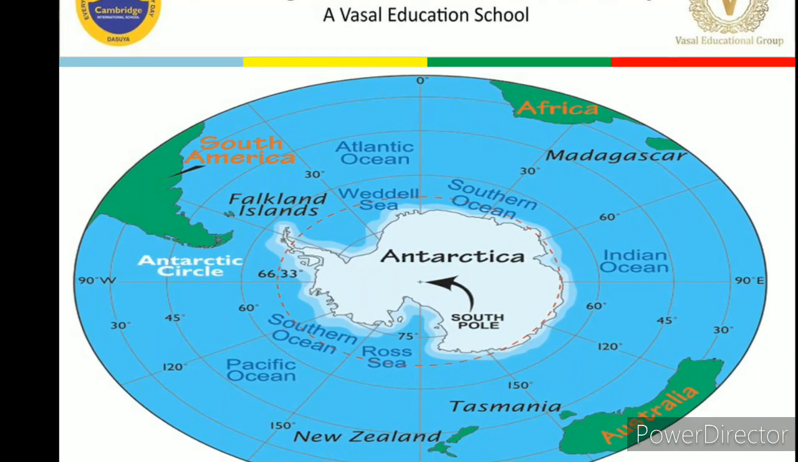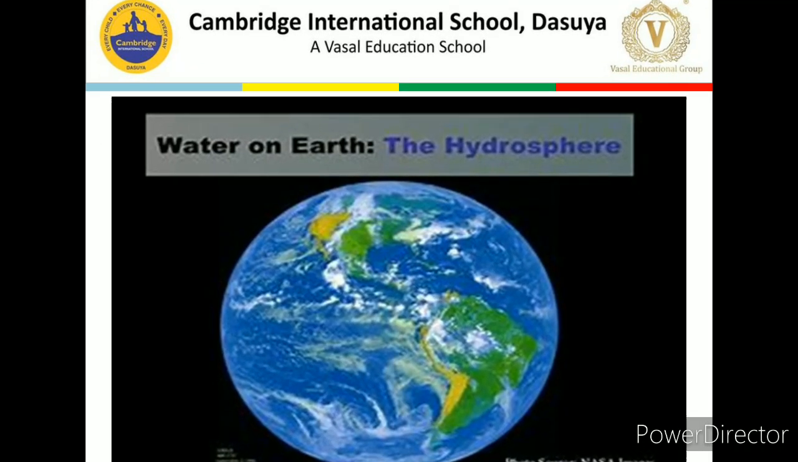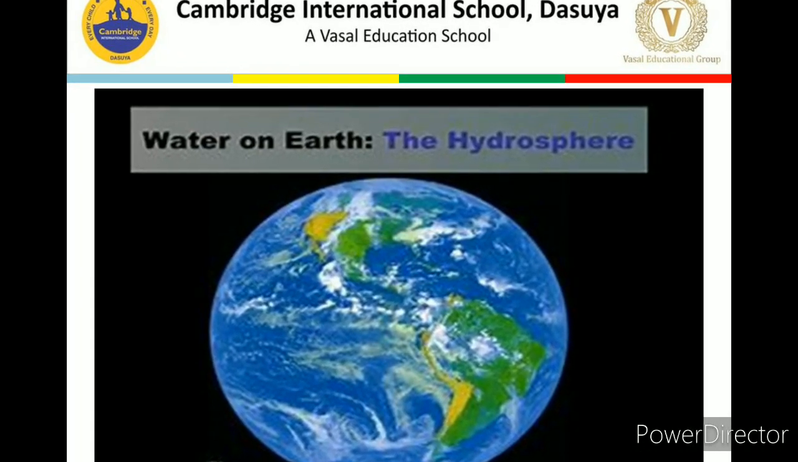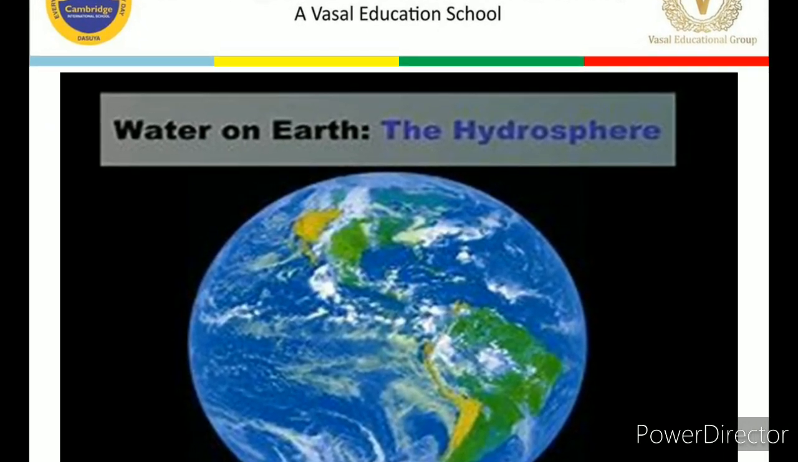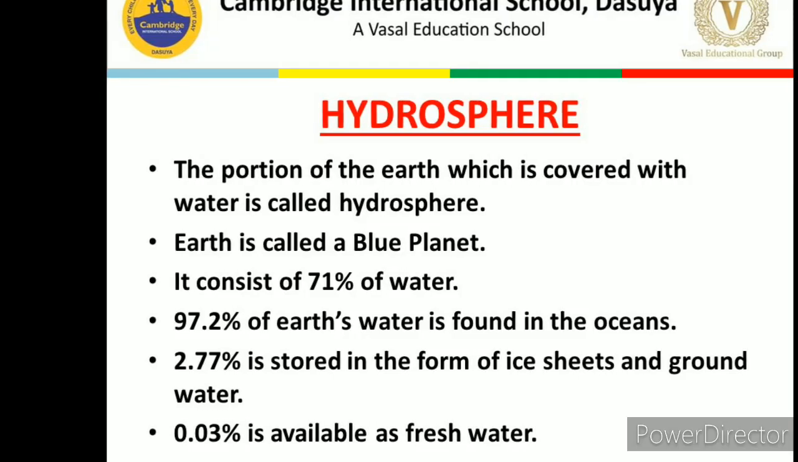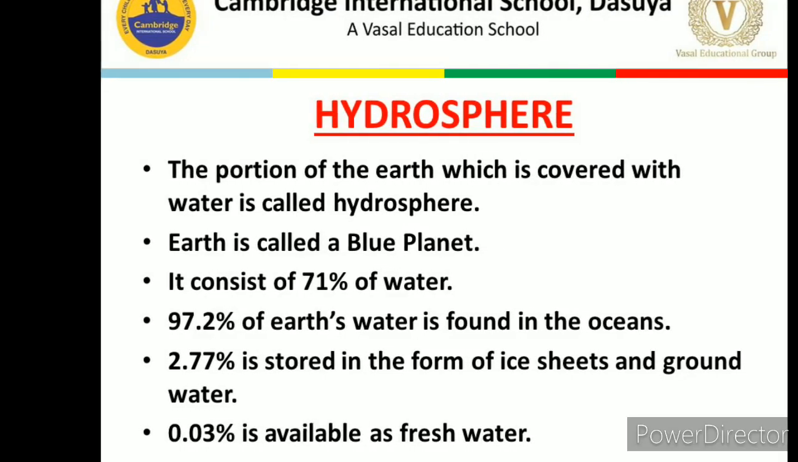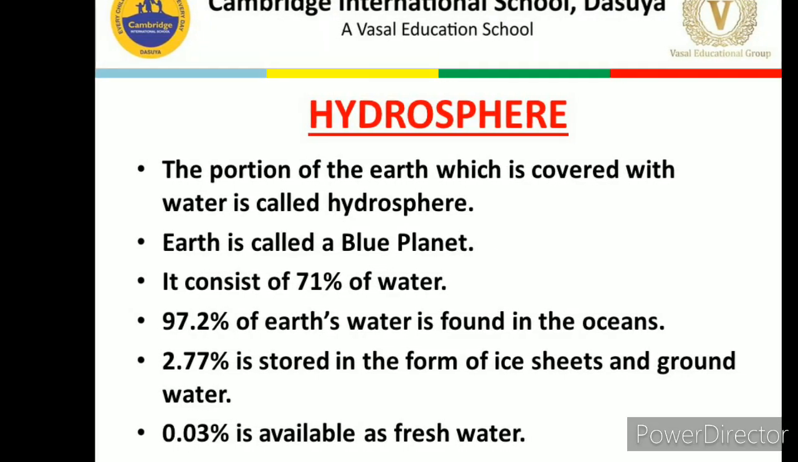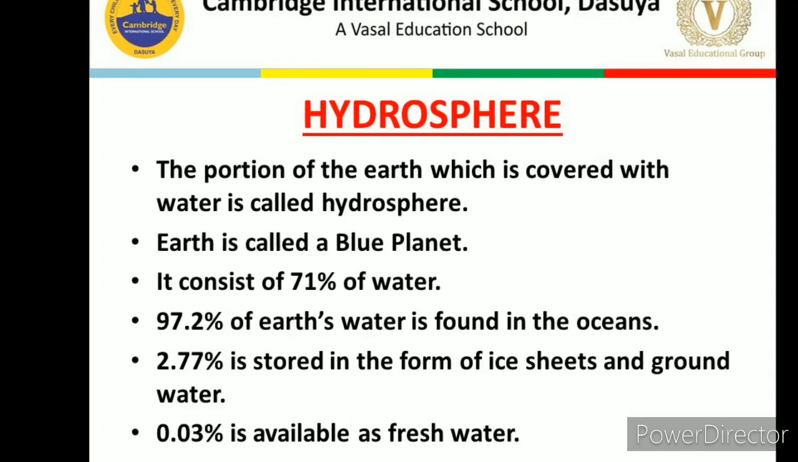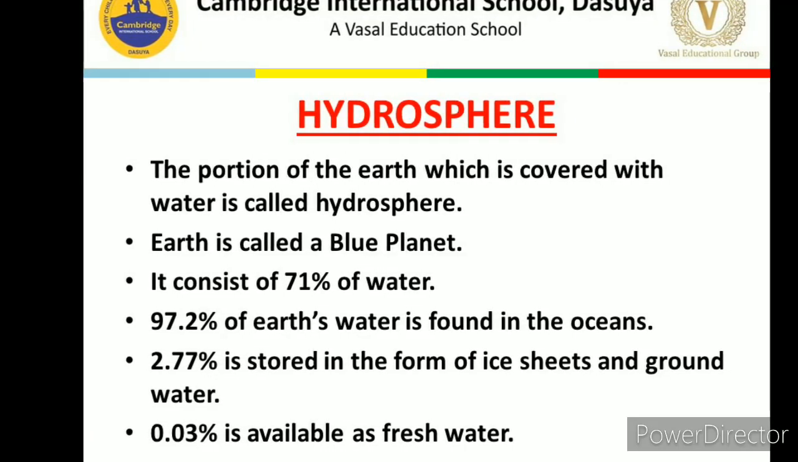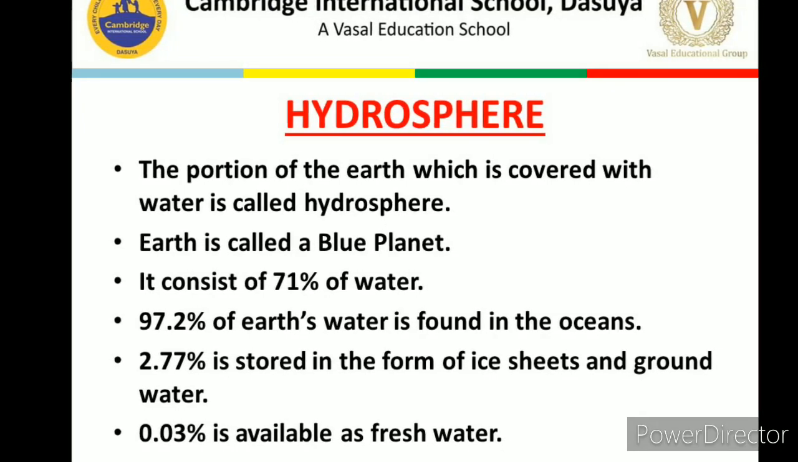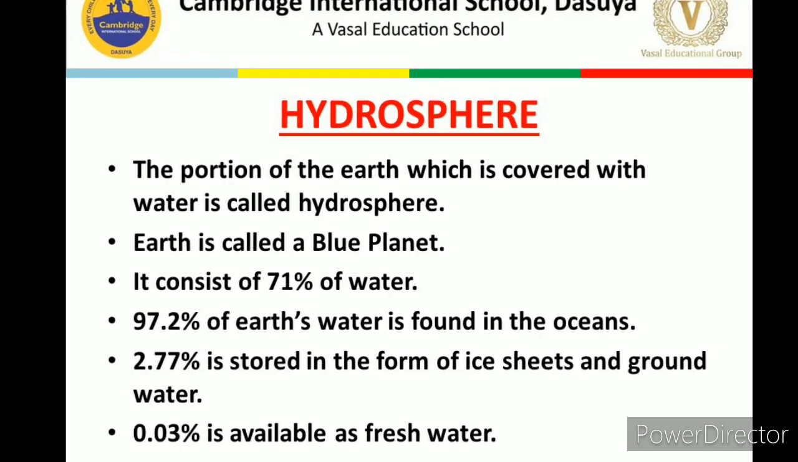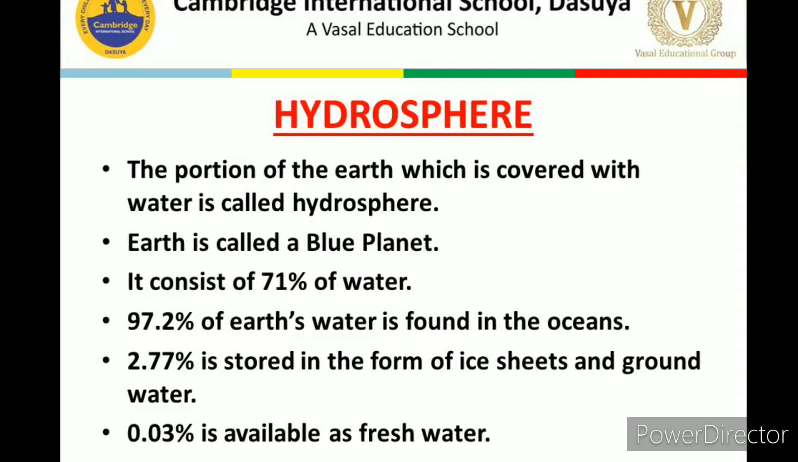Okay, now next one is the hydrosphere. Hydrosphere means the portion of the earth which is covered with water. As we all know, earth is called a blue planet. It is called the blue planet because it consists of 71% of water, and if we see it from space, the earth always appears blue because of this large percentage of water.